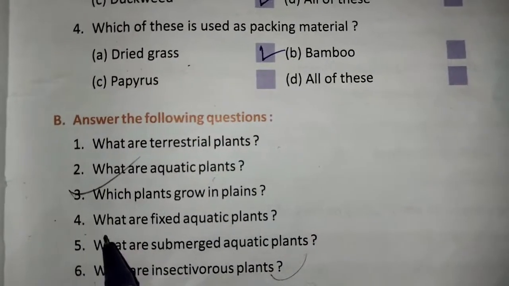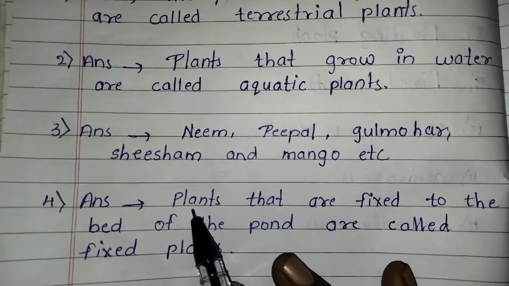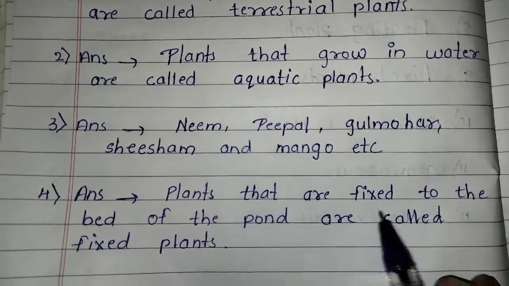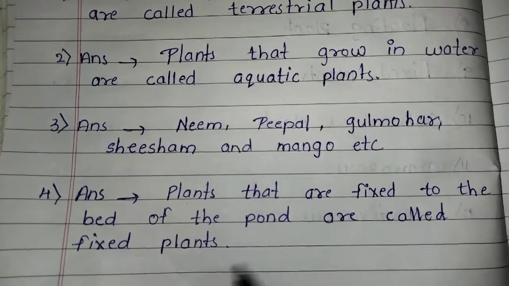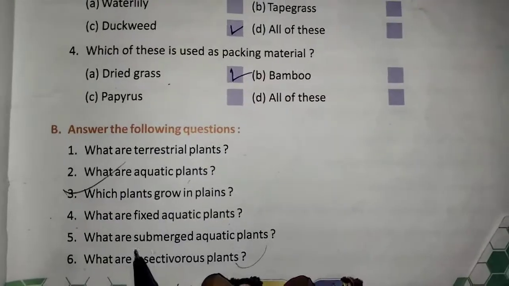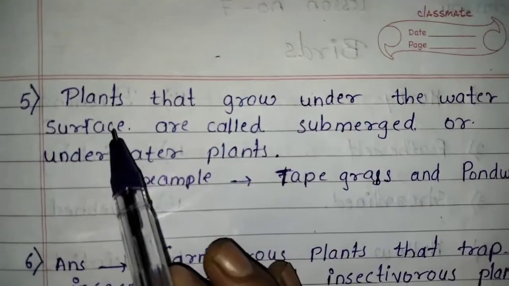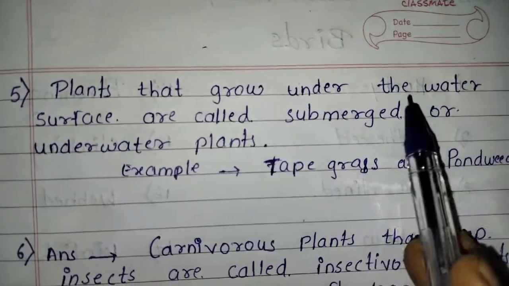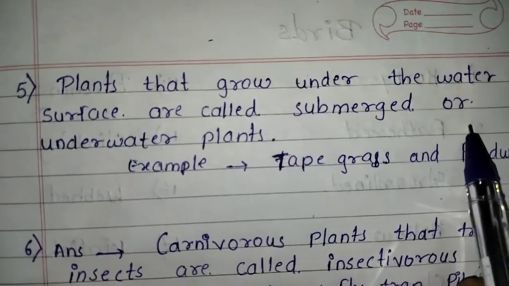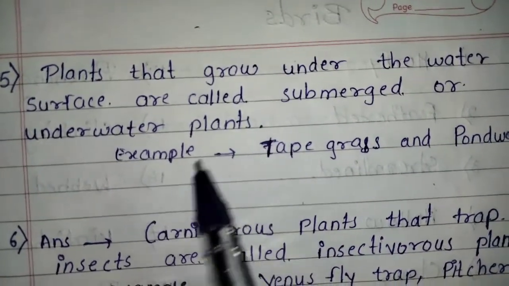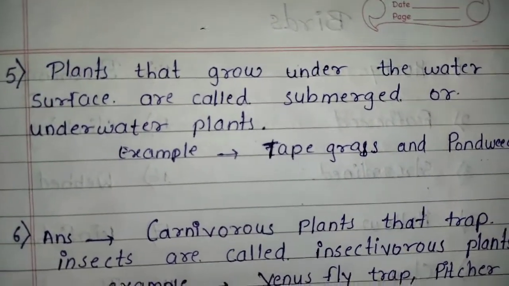Fourth question, what are fixed aquatic plants? Plants that are fixed to the bed of the pond are called fixed plants. Fifth, what are submerged aquatic plants? Plants that grow under the water surface are called submerged or underwater plants. Example, tape grass and pondweed.